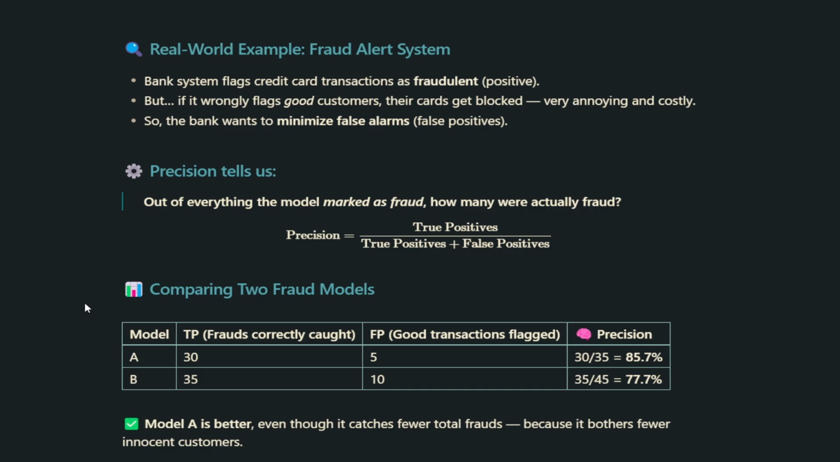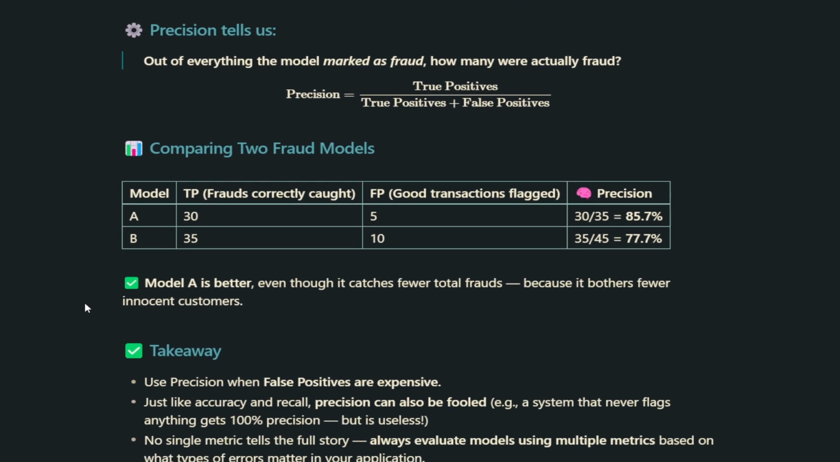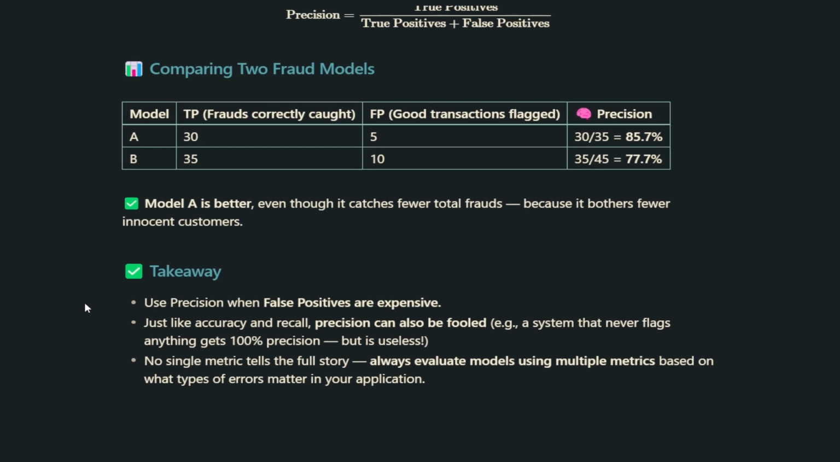Now let's compare two fraud detection models. Model A correctly catches 30 frauds and wrongly flags 5 good transactions. That gives it a precision of about 85.7%. Model B catches 35 frauds but wrongly flags 10 good transactions. Its precision is about 77.7%. So even though Model B catches more fraud cases, overall Model A is actually better because it makes fewer mistakes that bother innocent customers. The key takeaway is: use precision when false positives are expensive.